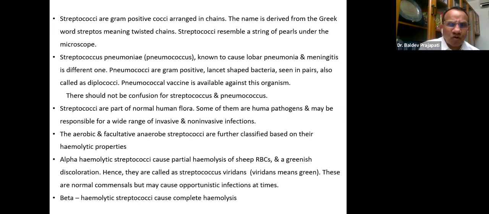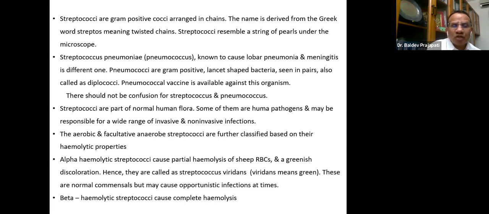If chains, it means streptococcal, and in clusters, that means staphylococcal. Strepto name is derived from a Greek word meaning twisted chains. And streptococci under the microscope resemble a string of pearls.